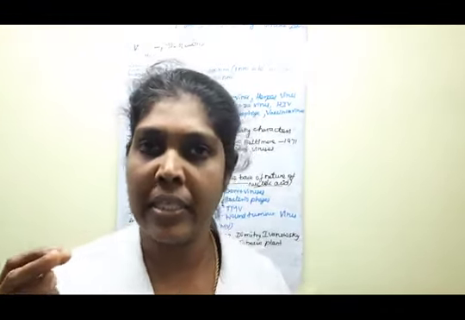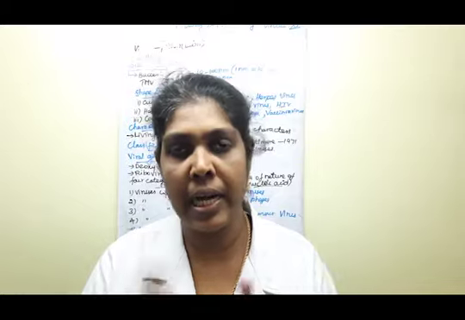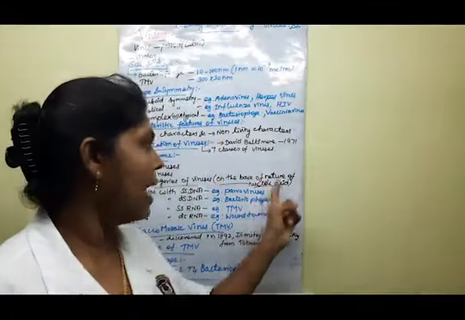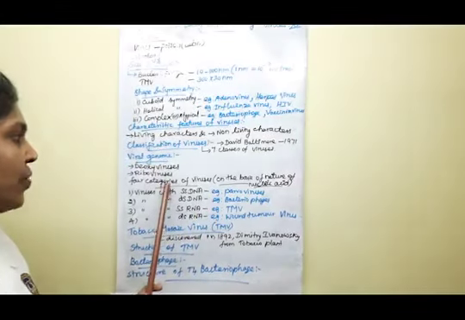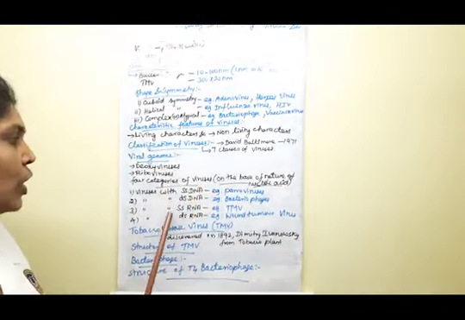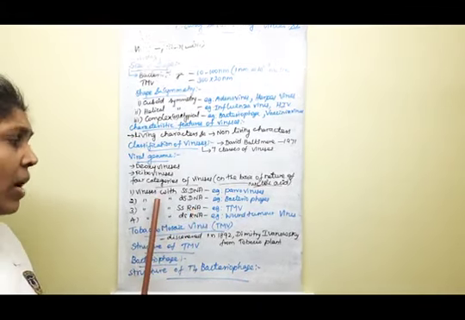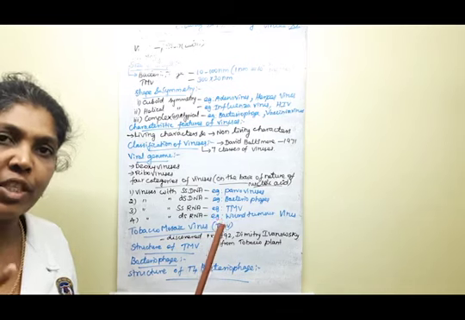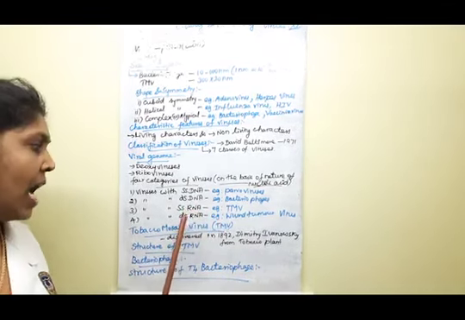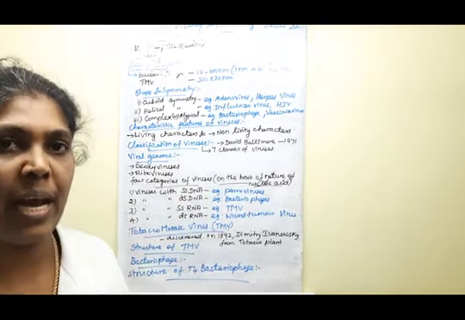Here, this is based on the nature of the nucleic acid. Already I said the nucleic acid may be either RNA or DNA molecule, either single stranded or double stranded. Clear, children? Based on the nature of the nucleic acid, viruses come under 4 categories. This is also one of the 3-mark questions, children, so all of you listen. The categories are: viruses with single stranded DNA, viruses with double stranded DNA, viruses with single stranded RNA, and viruses with double stranded RNA. For each one you have to quote 1 example.